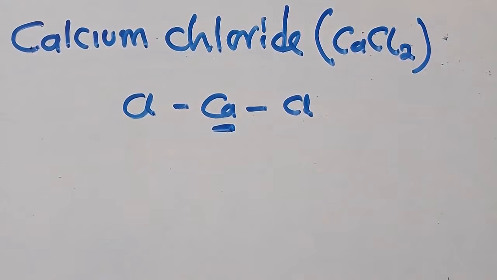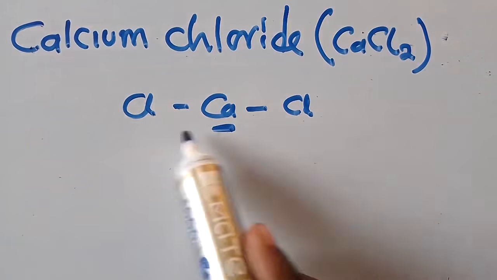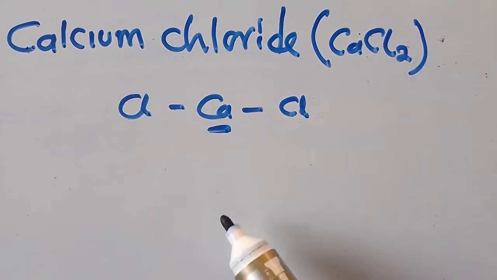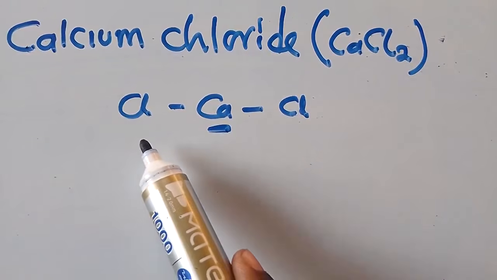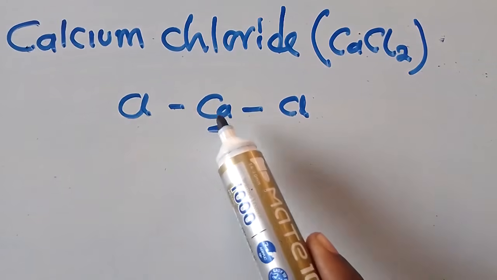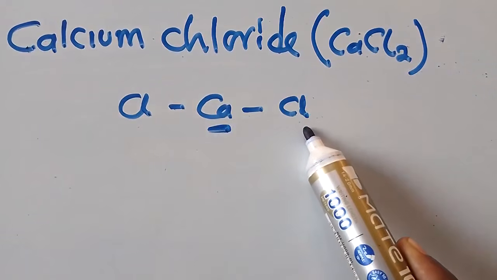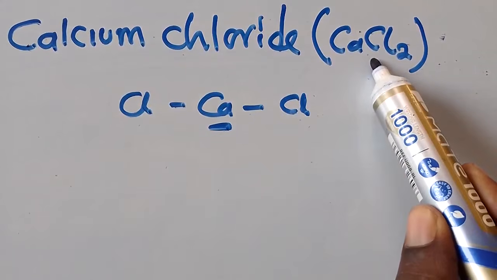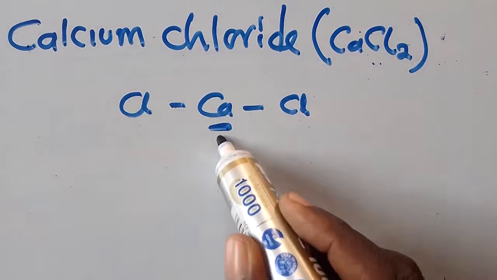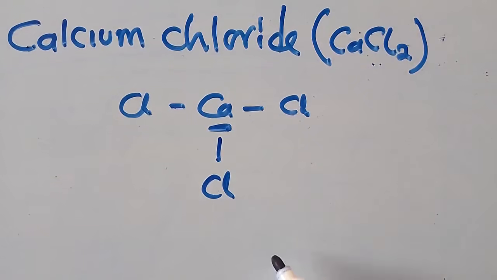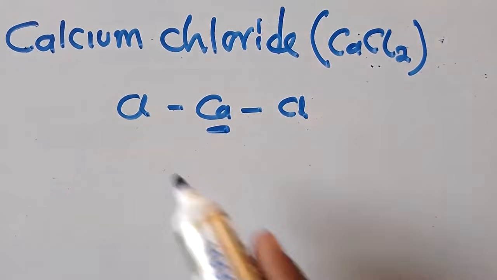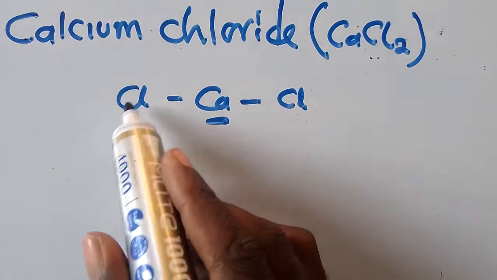Have you seen? This is what you need to do. So the way I've presented them like this is how I'm going to write them. I put the structure for chlorine this side, structure for calcium, structure for chlorine this other side, because there are two there. If there were three, one would have been here like this. But since there are two, this is how I'm going to write them. So I'm going to put chlorine this side.